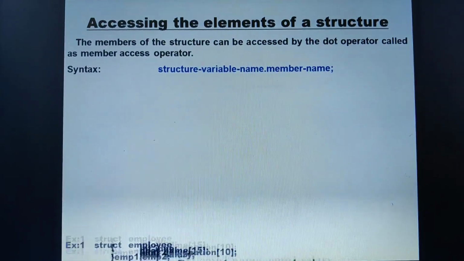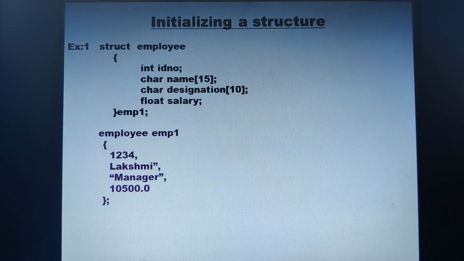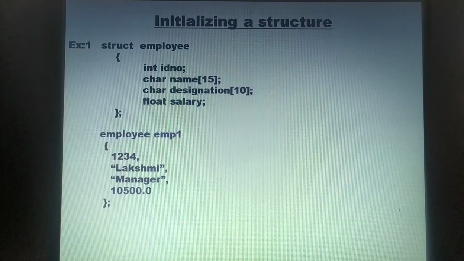The last topic for today we are going to discuss is how do we initialize the structure. See, in our previous program we didn't initialize anything. In fact, we were asking the user. So here, instead of asking the user to enter the values for the members of the structure, we are directly initializing with the help of a structure variable.